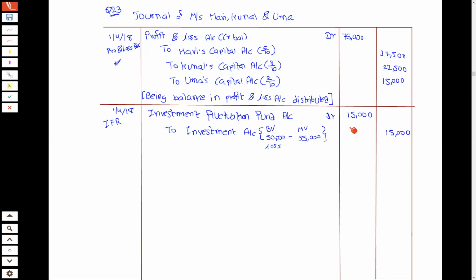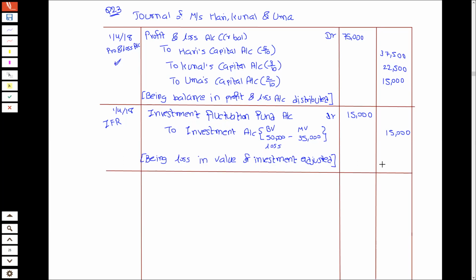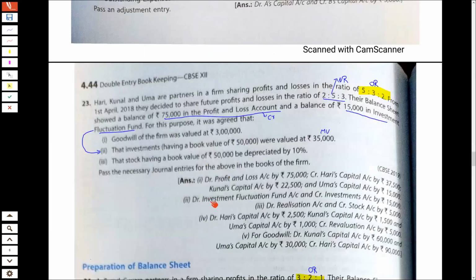Remaining amount distribute amongst the partners and narration will be being loss in value of investment adjusted in investment fluctuation fund account. That's it. So we have passed second entry. Let's see here. So second entry investment fluctuation fund को debit करना है and investment को credit करना है by 15,000. Yes, we have exactly done that.